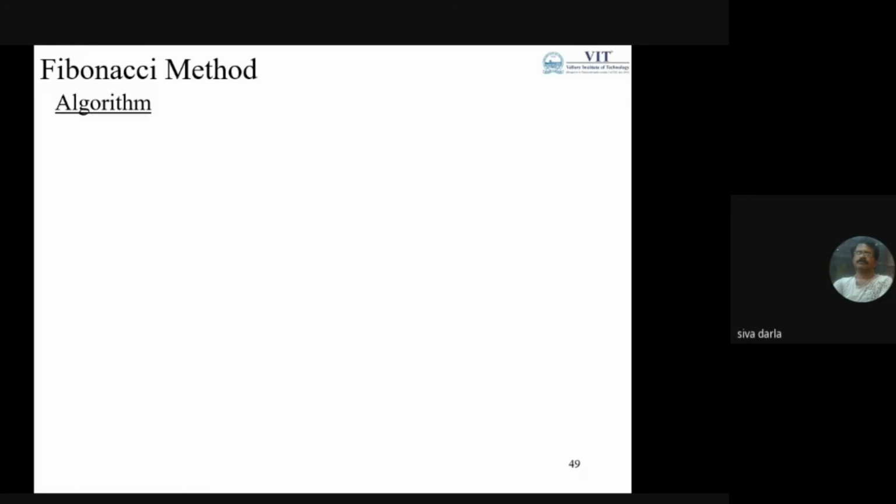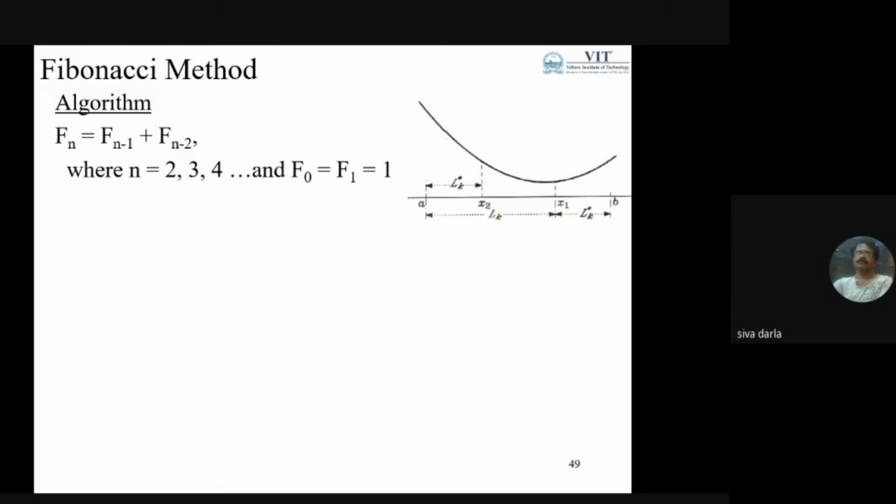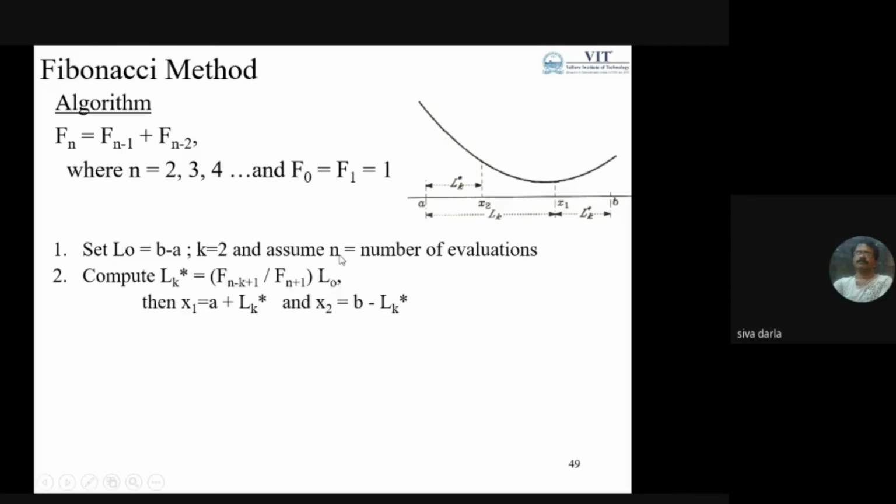So these are the algorithm steps we can consider. If I say this is the basics of the Fibonacci steps, then based on this I can calculate L0, which is b minus a. I can say k is equal to 1, and assume we are going to conduct n experiments or evaluations. Once the value of n is known, only then can we proceed further.